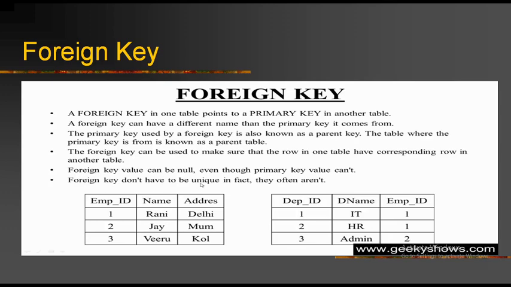That is the ultimate definition of foreign key. A foreign key in one table points to a primary key in another table. A foreign key can have a different name than the primary key it comes from.